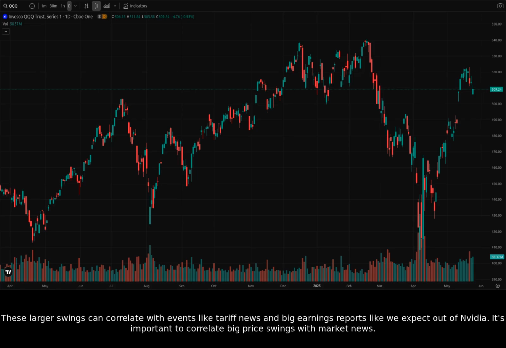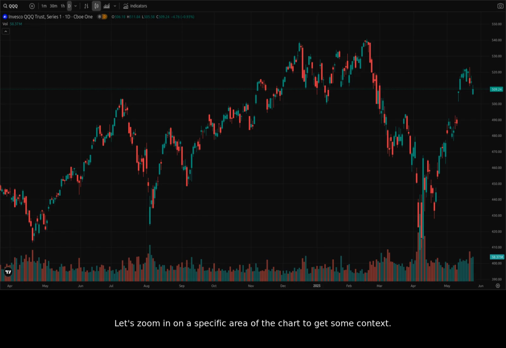These larger swings can correlate with events like tariff news and big earnings reports like we expect out of Nvidia. It's important to correlate big price swings with market news. Let's zoom in on a specific area of the chart to get some context.